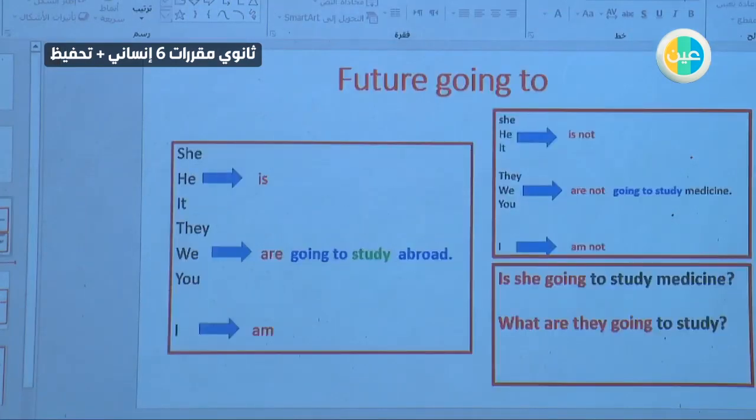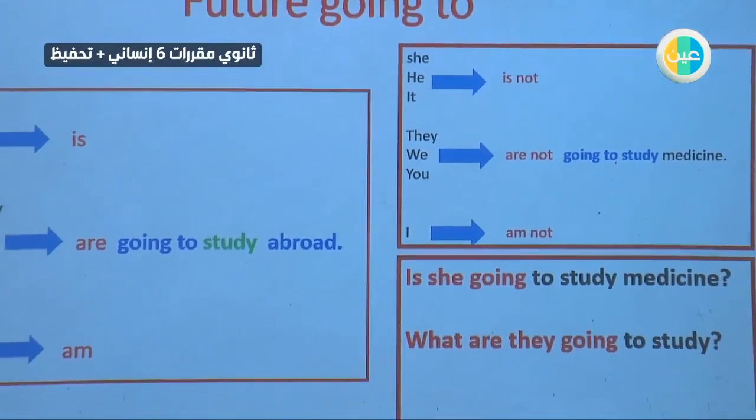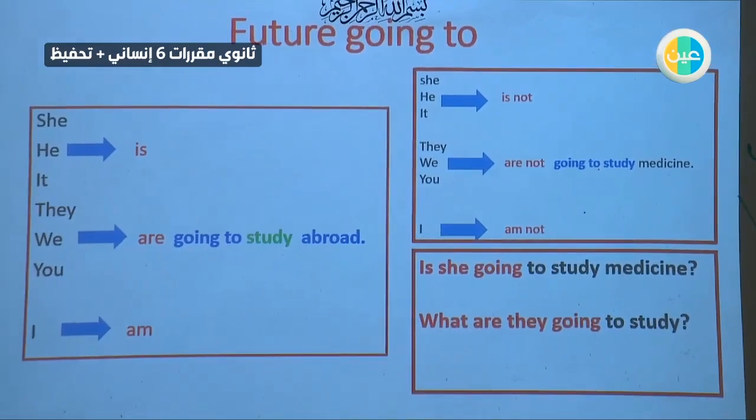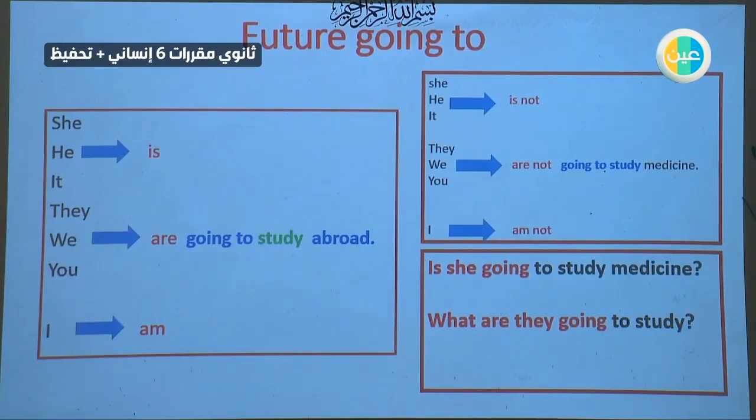Okay. We'll move to the next part of our lesson, which is the grammar. Here we are talking about the future. To explain actions in the future, you have three ways. Number one, you can use going to. Number two, you can use will. And there are other different forms to express future.